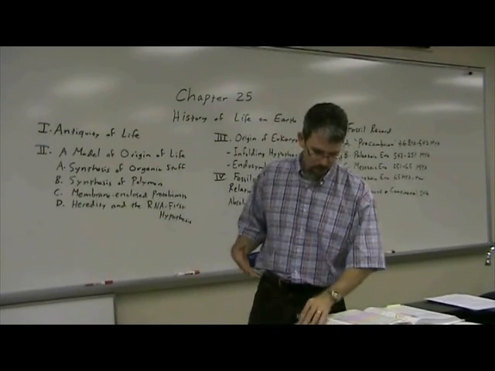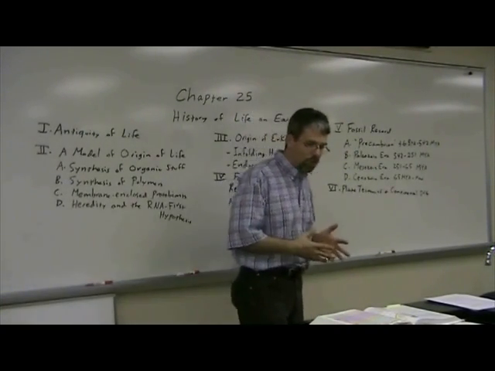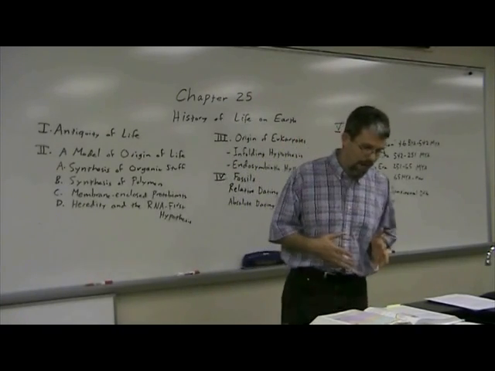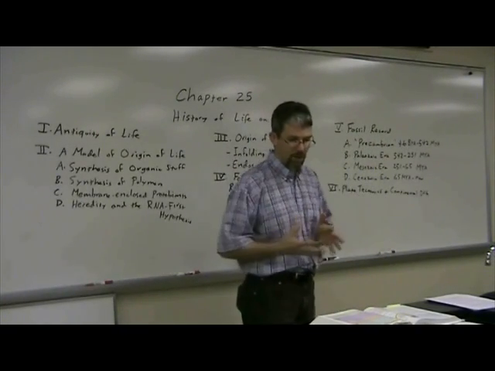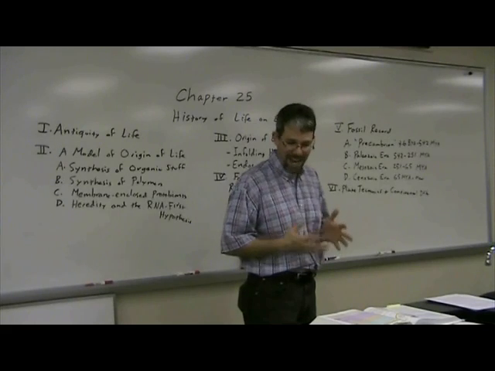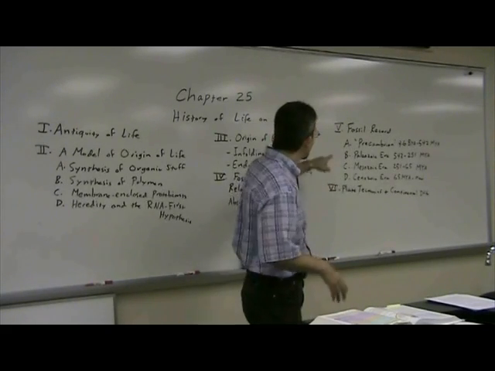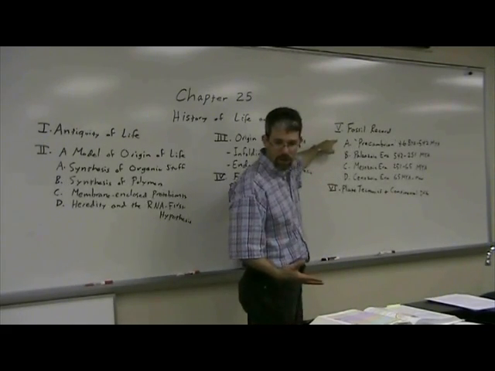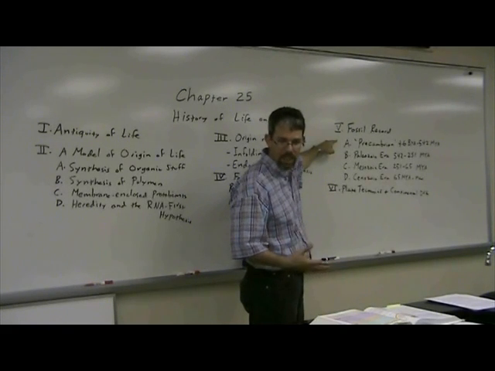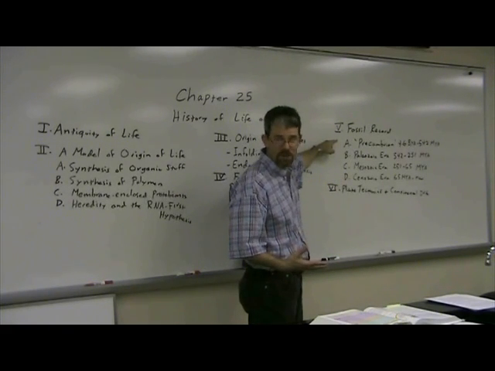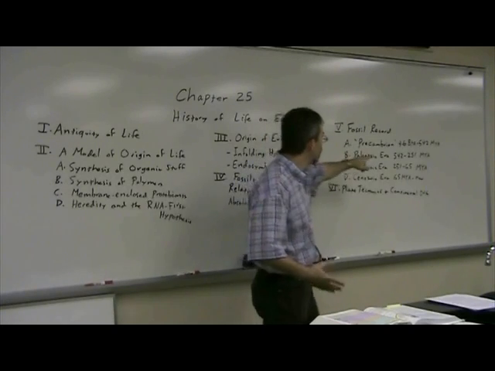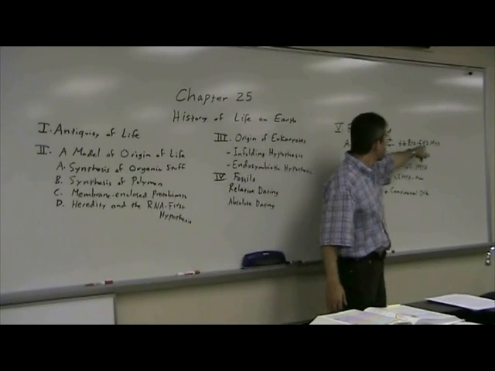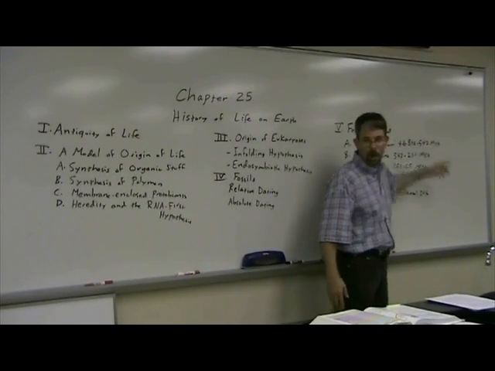Now, we break this down into major groups of time known as eras, and then eras are divided into periods, and periods are divided into epochs. Now, the Precambrian era is actually two eras. I've broken it down into the Archean and the Proterozoic, but it takes up most of Earth's history, 4.6 billion years, BYA, down to 542 million years ago.